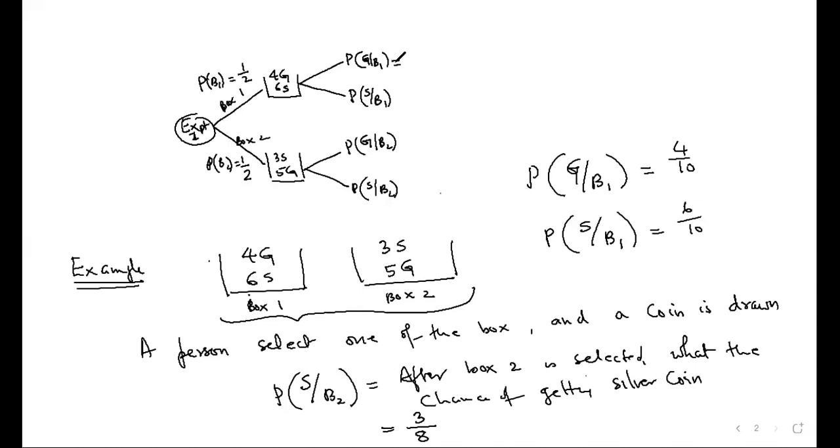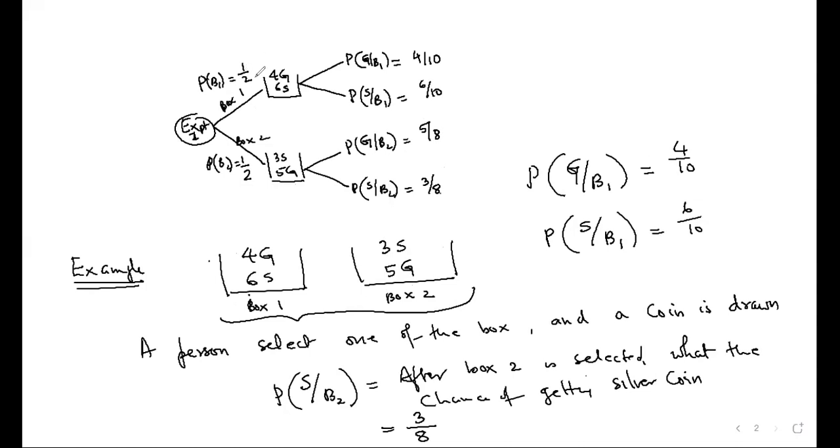Now, probability of G given B1. Selection of gold coin given that box 1 is selected. So 4 out of 10, 4 by 10. Selection of silver coin given that box 1 is selected, 6 by 10. Probability of gold coin selected from box 2, 5 by 8. And lastly, 3 by 8.